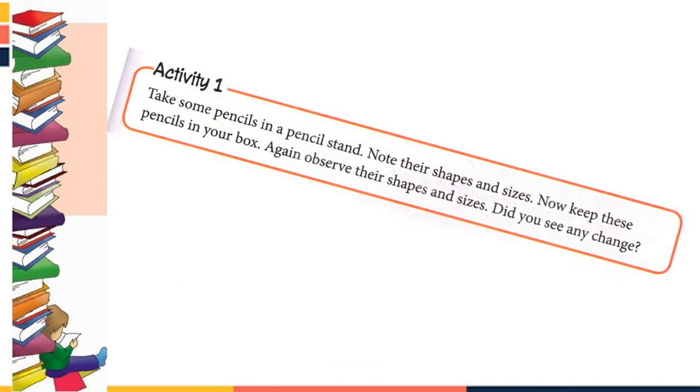Now we will study about an activity based on the properties of solid. Take some pencils in a pencil stand. Pencil stand means the stand in which we can keep the pencils. So we have to take some pencils. Note their shapes and sizes. So we have to note down their shapes and sizes. Means कि उसका आकार कैसा है, वो कितनी लंबी है, हम इन चीजों को मेजर करके नोट कर लेंगे.